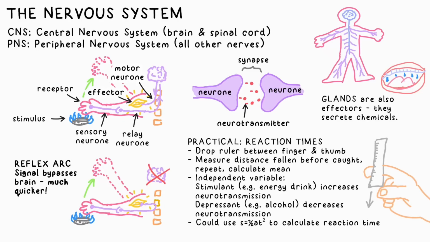You can introduce an independent variable like a stimulant, for example coffee or a sugary drink, or a depressant which will have the opposite effect, although I can't think of any ones that are legal for you at the minute, to see how they decrease or increase reaction time respectively.